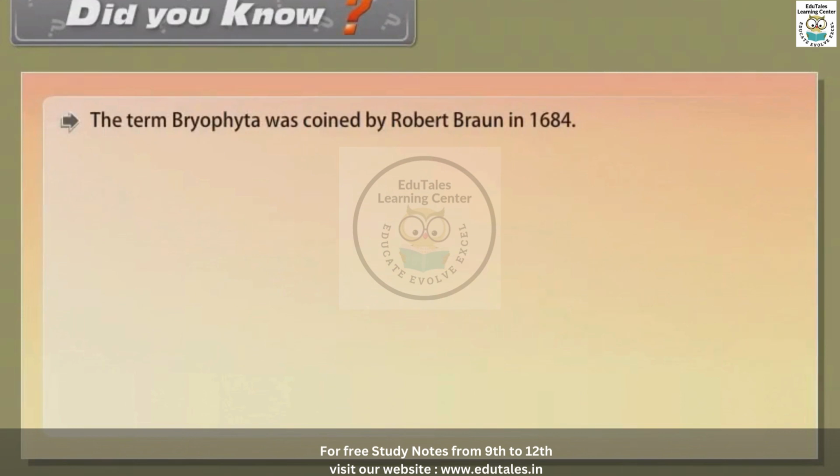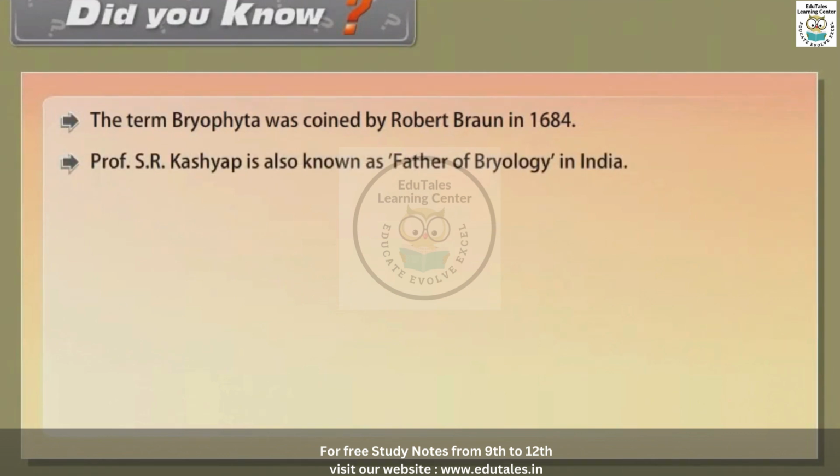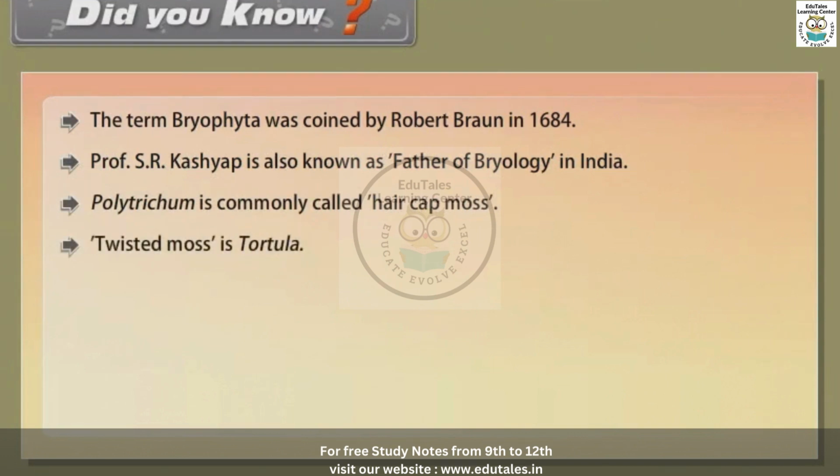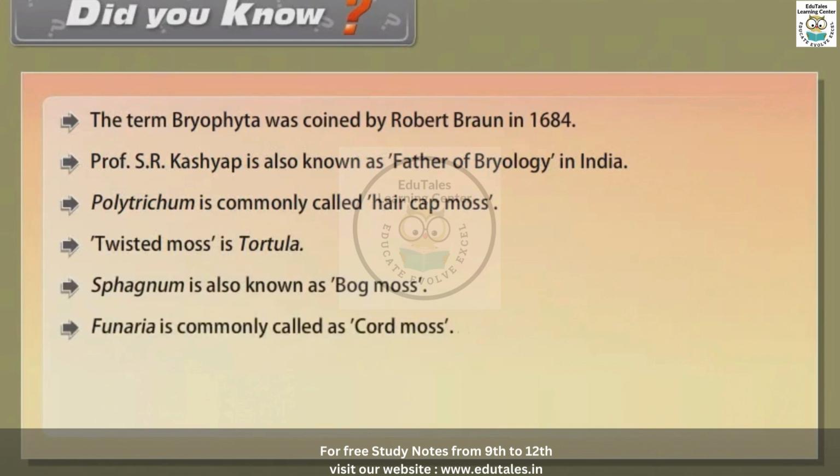Did you know the term Bryophyta was coined by Robert Braun in 1864? Professor S.R. Kashyap is also known as the father of bryology in India. Polytrichum is commonly called haircap moss. Twisted moss is Tortula. Sphagnum is also known as bog moss. Funaria is commonly called cord moss.